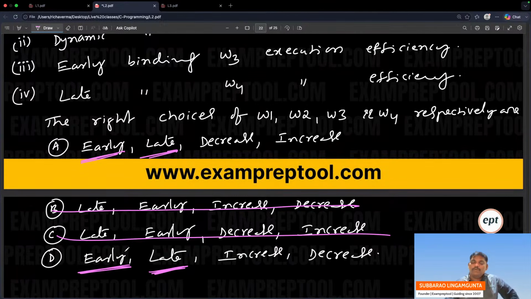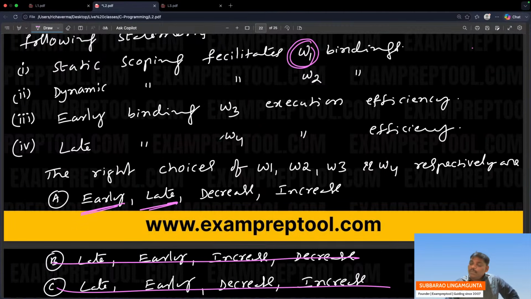Next one, early binding W3 execution efficiency. Early binding increases execution efficiency because there is only one possibility. Early binding means compile time itself, disputes will come early. Whenever it is early, fewer possibilities are there, so you can take a decision immediately. But if you delay, more possibilities will come.